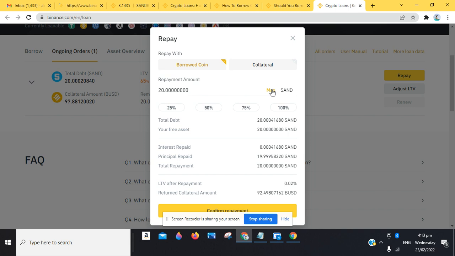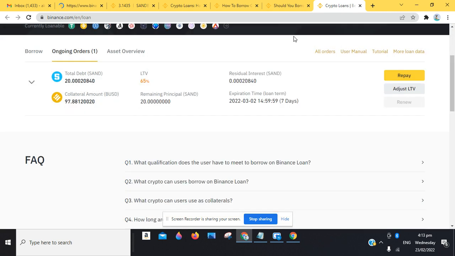So it's going to be calculated here. You can see the return collateral. This is the return collateral. LTV after repayment is 0.02. You can see principal paid, total repayment, SAN token, and more. So this is it, guys. This is how it basically works. So this is our return principal. LTV after repayment is about 0.02%. So you want to take note of this. So I'm going to click on repay.